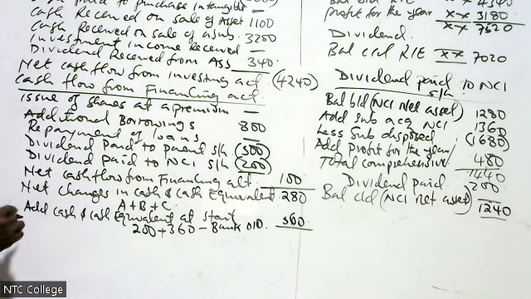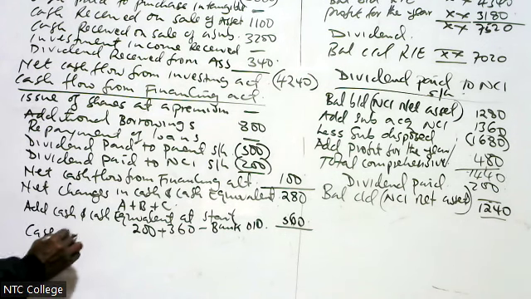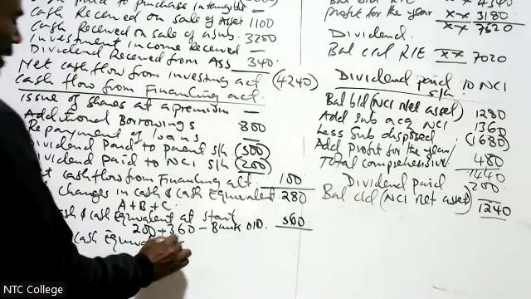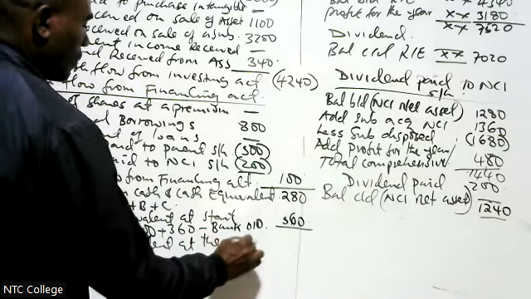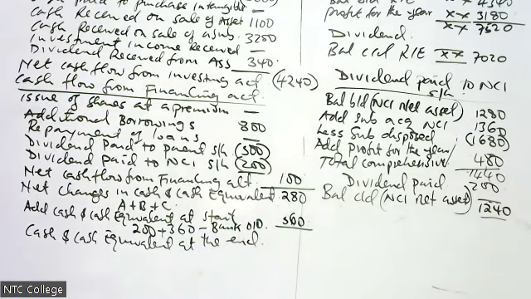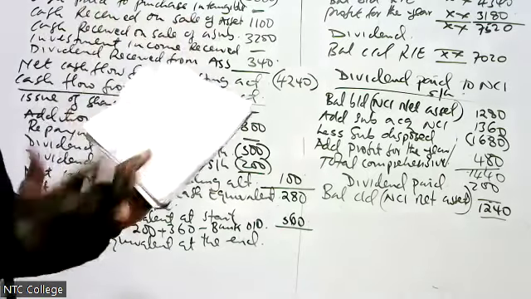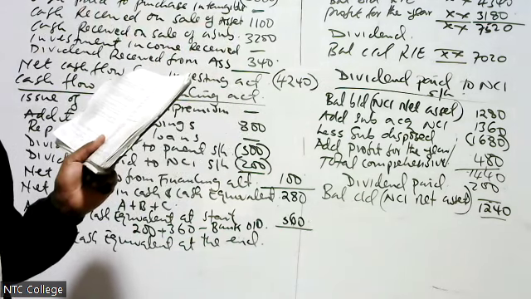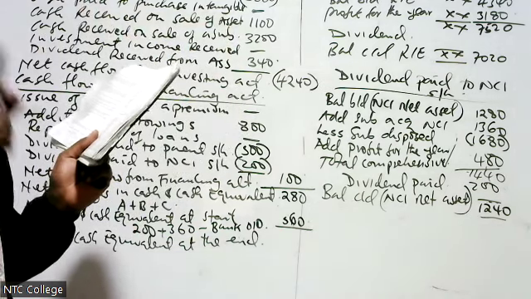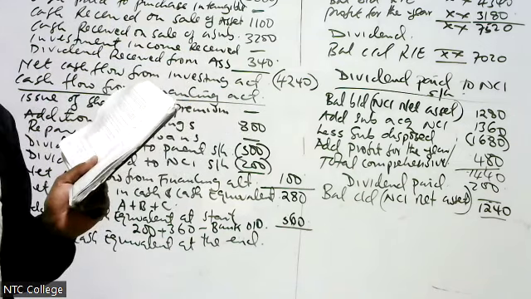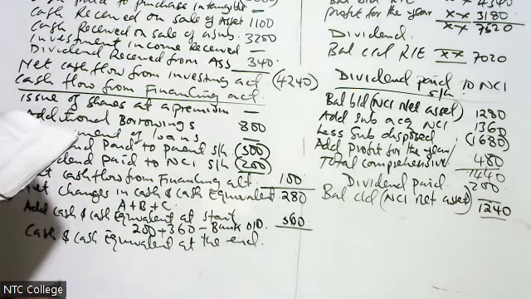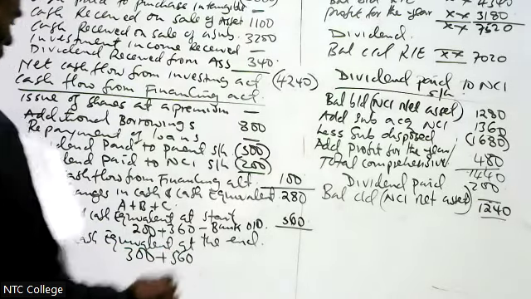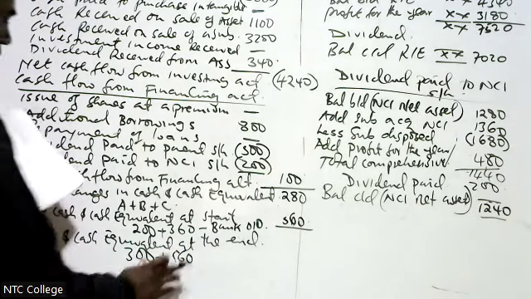Then I get cash and cash equivalents at the end, of which I go to the current balance sheet, 2019. You check if there's any short-term investment, any bank balance, any bank overdraft in the current balance sheet. This one we have 300 plus 540, or 560, 540.